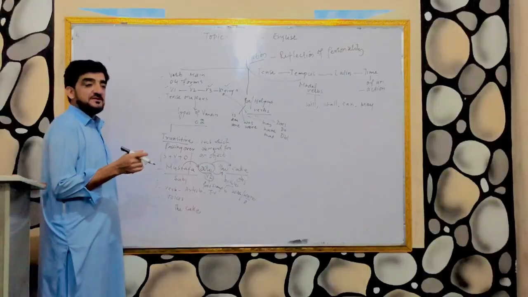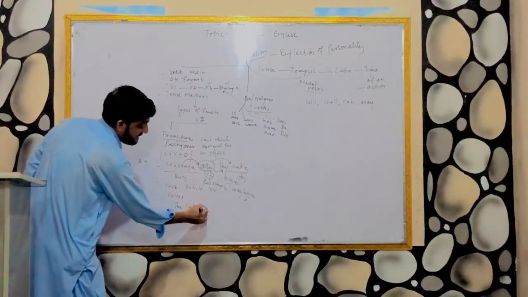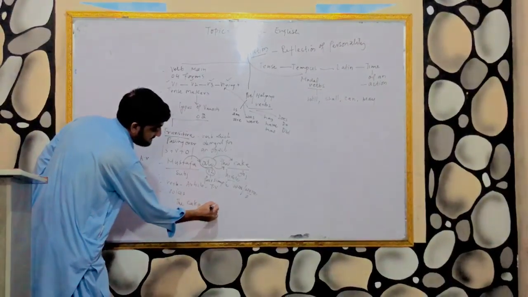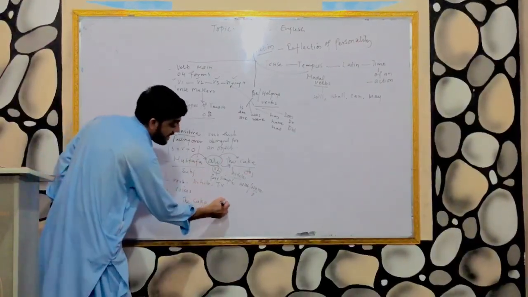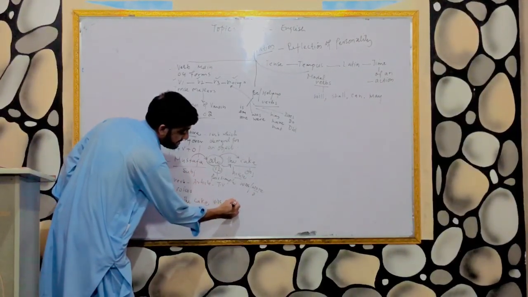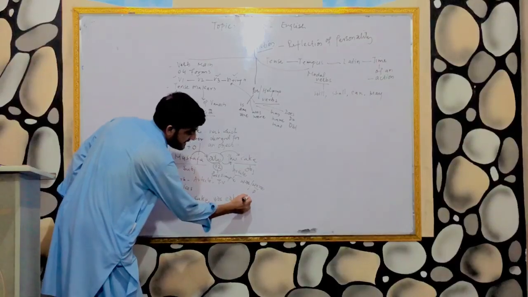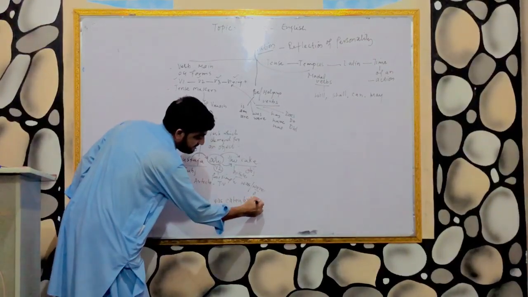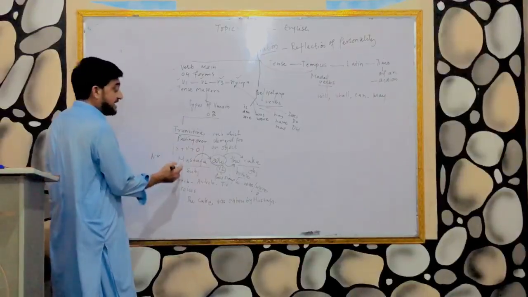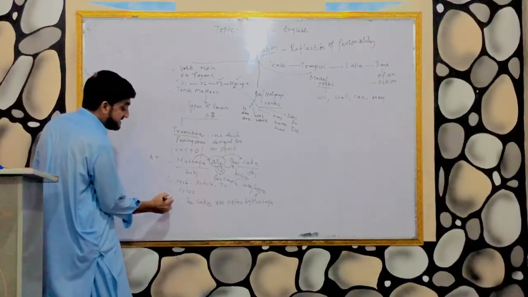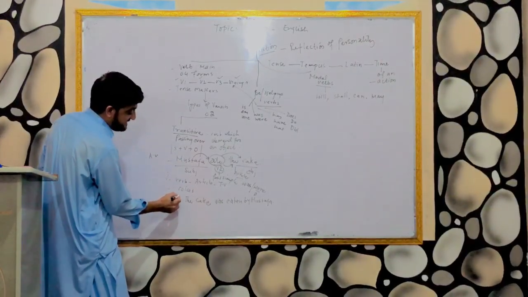So the cake is singular. We will go for the use of was, and after was, what is the third form of ate? Was eaten by Mustafa. So in this sentence, we have changed active voice into passive voice.